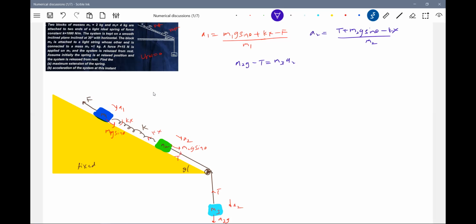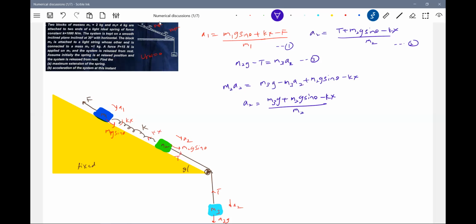Okay, I think this T we can eliminate, substitute there, we'll get the expression for A2. So there's equation 1. What we are trying to find out is the maximum elongation. The value of T is what I'll substitute there. So A2 is equal to, T should be M3G minus M3A2 plus M2G sine theta, M2A2 I'll write it, minus Kx. So this will become A2 equal to M3G plus M2G sine theta minus Kx, divided by M2 plus M3.